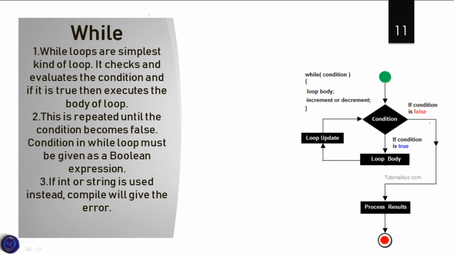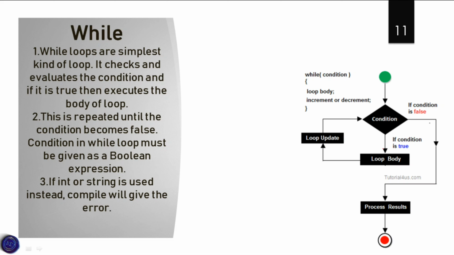First, let us discuss the while loop. While loops are the simplest kind of loops when compared to the for loop and the do while loop. It checks and evaluates the condition, and if it is true, then it executes the body of the loop. So the main concept of the while loop is that if the condition is true, it will go to the loop body, or else it will process the results.